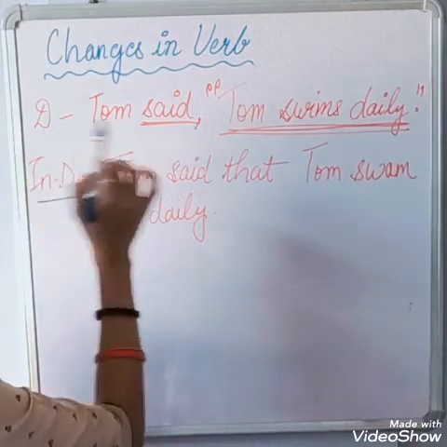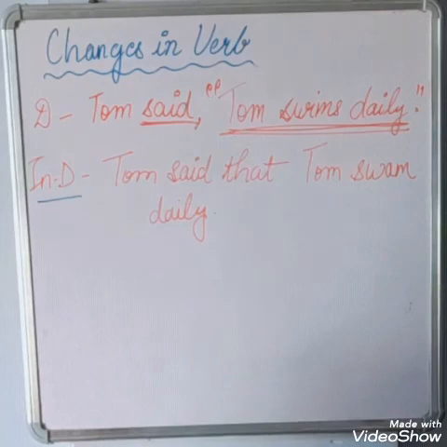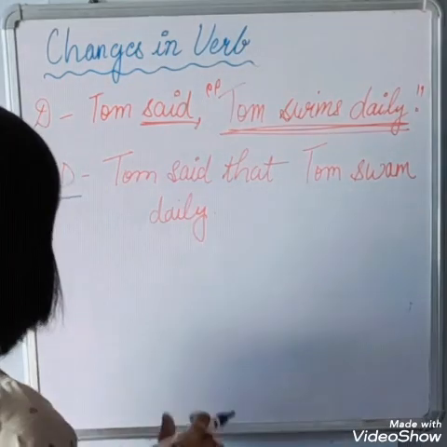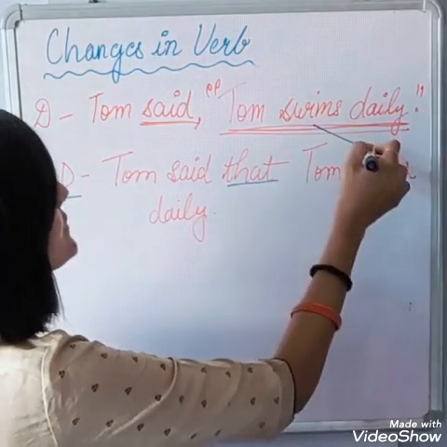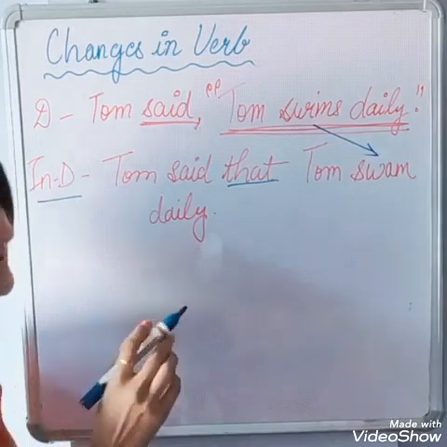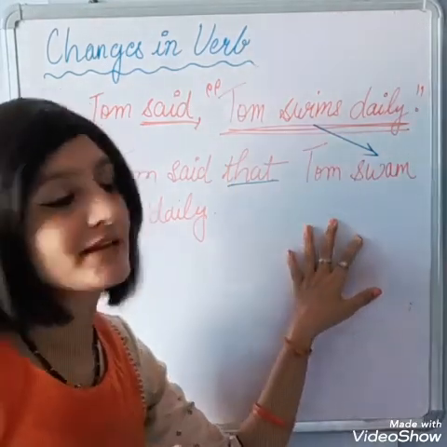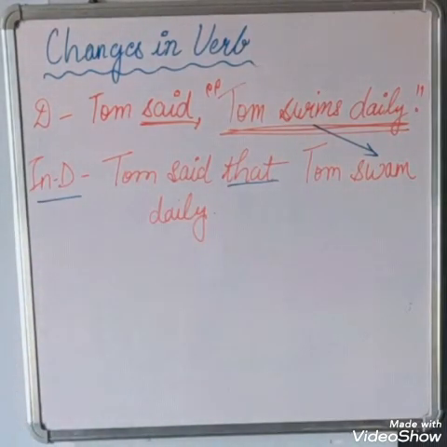See, direct speech: Tom said, "Tom swims daily." This is your direct speech. When we change it to indirect speech, we will say, Tom said that Tom swam daily. "Swims" will change into "swam." Okay? You have to learn these small rules, students.